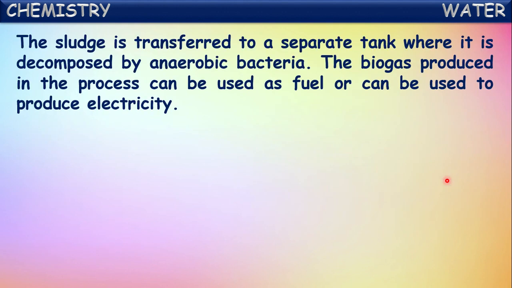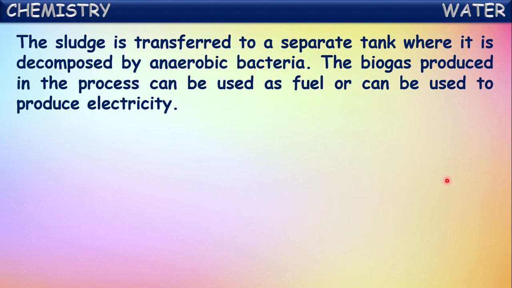The sludge is transferred to a separate tank where it is decomposed by anaerobic bacteria. The biogas produced in this process can be used as fuel or can be used to produce electricity. So what is happening? The sludge is transferred into a separate tank.